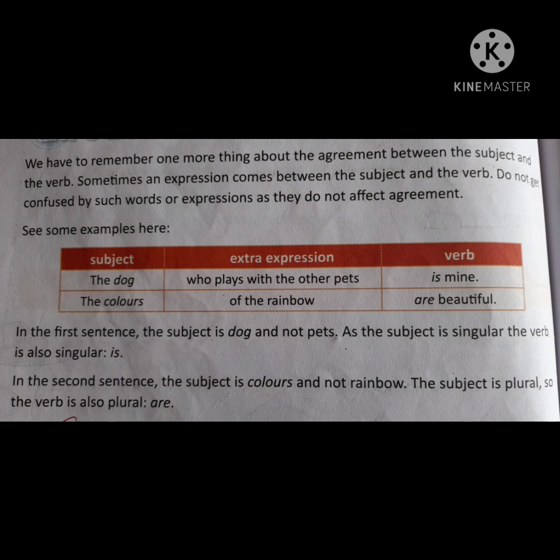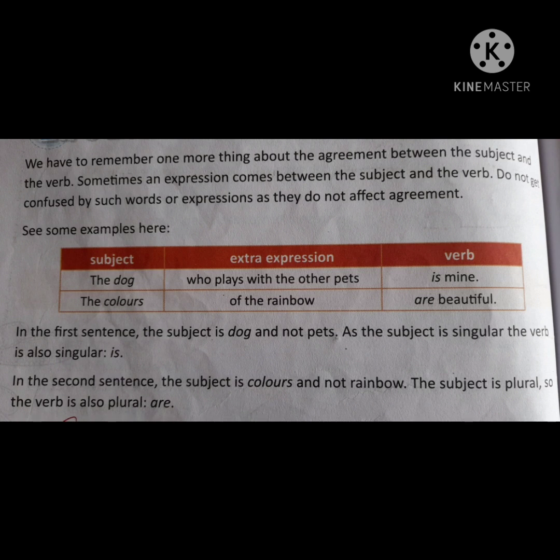See, in the first sentence, the dog who plays with the other pets is mine. Here the subject is the dog, and the extra expression who plays with the other pets tells us about the dog, because the dog is singular, so is mine. The verb is is. We have nothing to do with this extra expression.